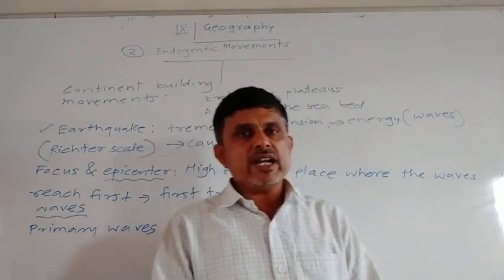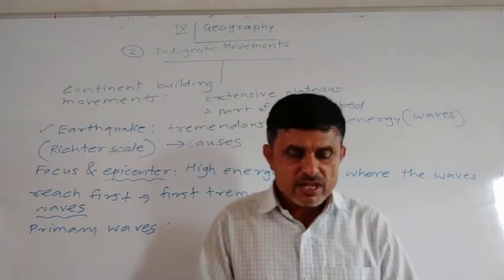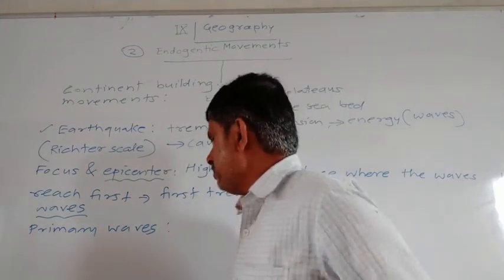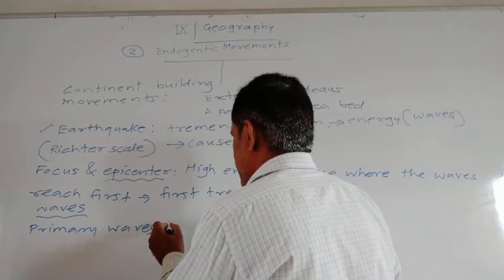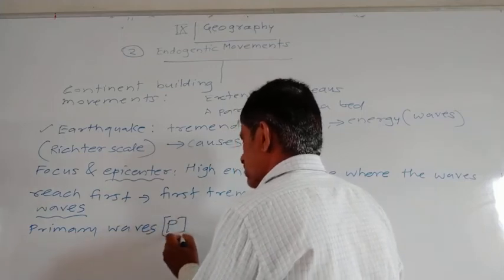The first one we have to learn is primary waves. Primary waves are known as P waves.